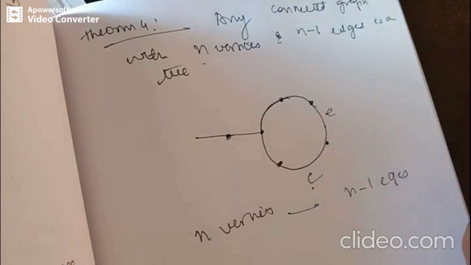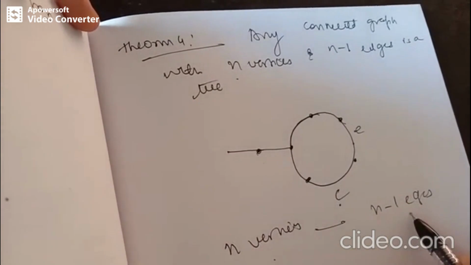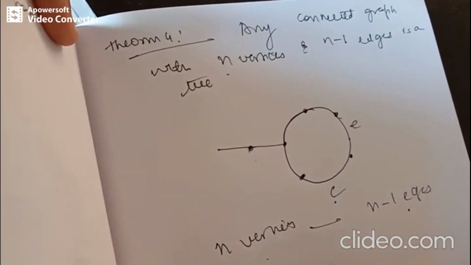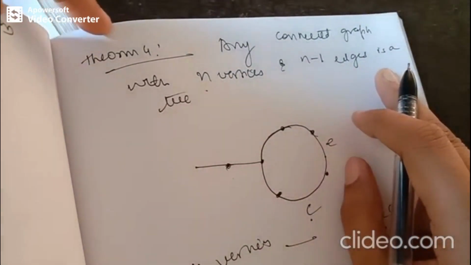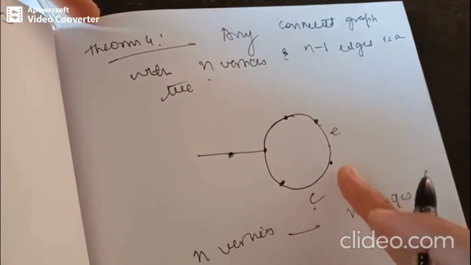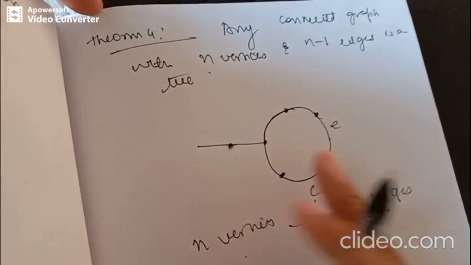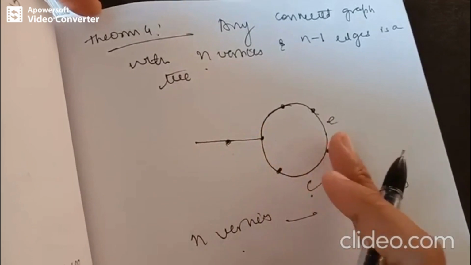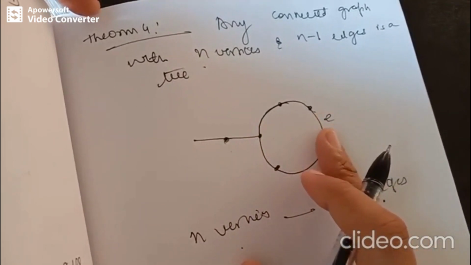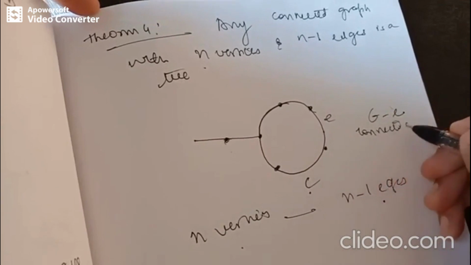Usually by definition we know that for n vertices there will be n minus 1 edges in a connected graph. And we are assuming the opposite, that is, based on the theorem, we are assuming that it is not a tree. That means it contains a cycle. So we are taking a particular edge in that cycle, and the graph will not be disconnected anyhow, even though you delete this edge. All the vertices will be connected. Even if we remove this edge, the graph is a connected graph. So G minus E is a connected graph. It's still a connected graph.